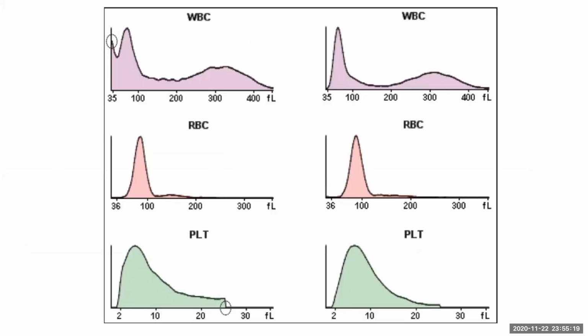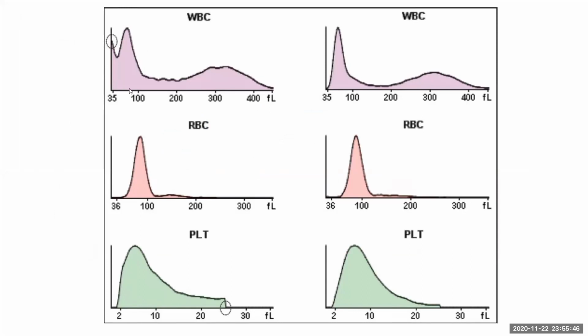And as I said, there are two more things which we usually neglect in the CBC, complete blood count report. One is the histogram, another is the scatter plot. Histogram actually depicts how the automated hemoanalysis is functioning. Based on the volume, the histogram depicts volume and the relative percentage of occurrence. The volume is given in the x-axis, and the relative percentage of occurrence is given in the y-axis.